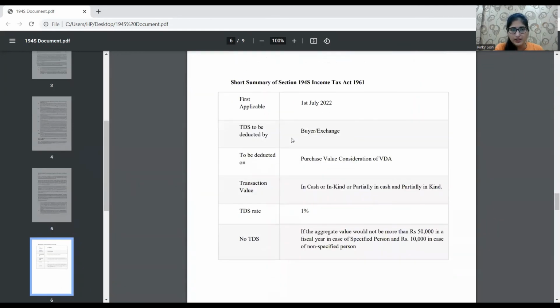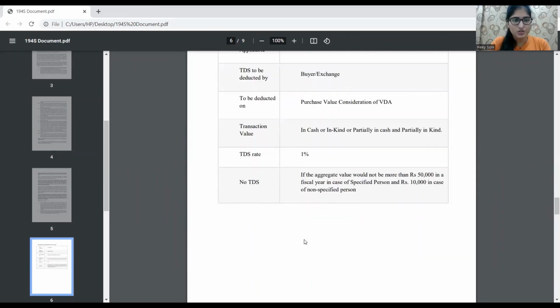So that's all. I think there is a summary of 194S: when it got applicable, that is 1st July 2022, and who is required to deduct TDS, buyer or exchange. To be deducted on what? Purchase value consideration of VDA, transaction value in cash or in kind. On both, TDS would be applicable. TDS rate is 1%. No TDS if the aggregate value would not be more than 50,000 in a fiscal year in case of specified person, and 10,000 in case of non-specified person.